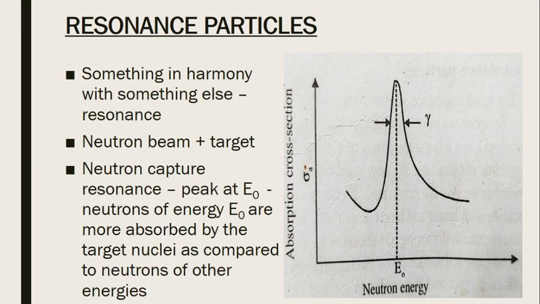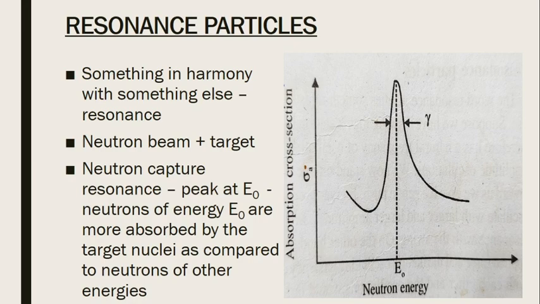And we know the energy of the incident neutron beam, so we have plotted it along the x-axis, and along the y-axis we have plotted the absorption cross-section, which simply means the area of the target that has absorbed the neutron beam. Here you can see a graph.